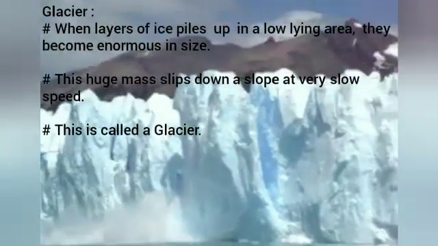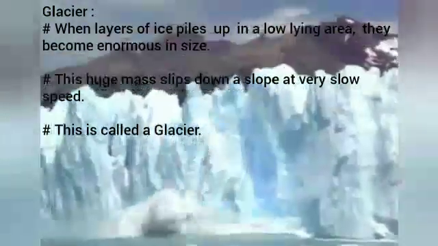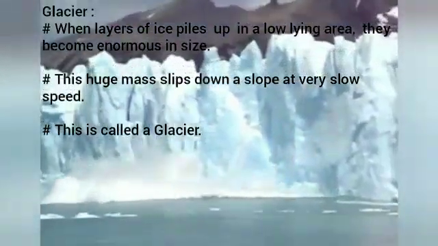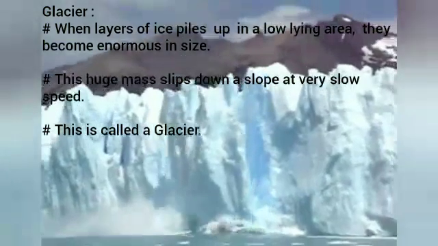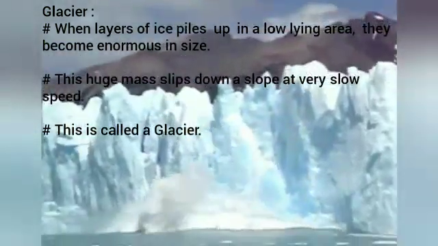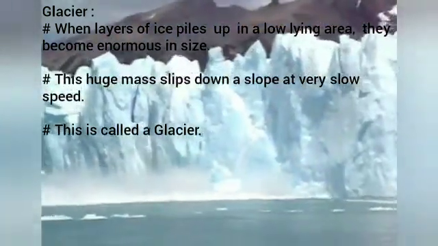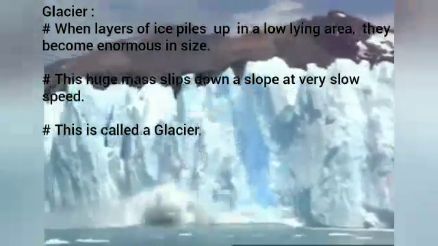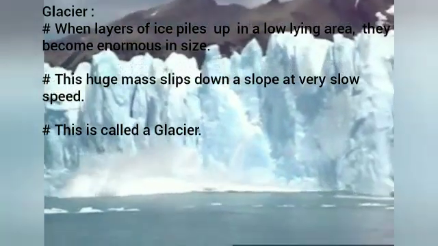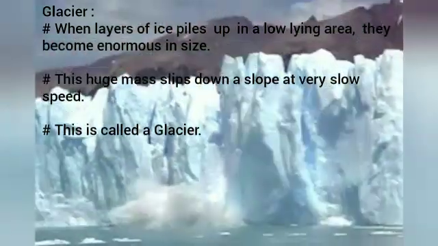Now students, let us understand what is a glacier. When layers of ice pile up in a low-lying area, they become enormous in size, that is, huge in size. This huge mass slips down a slope at a very slow speed. This is called a glacier.